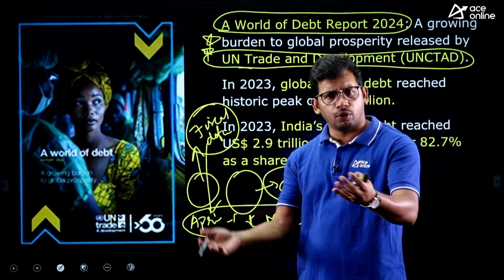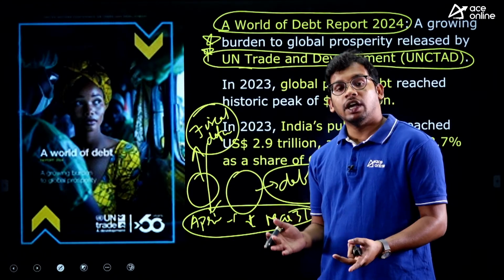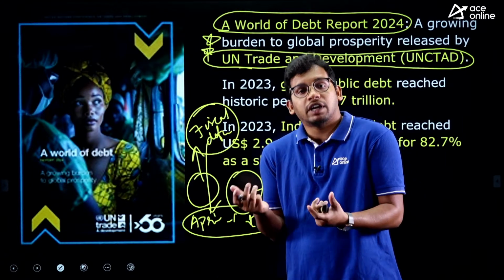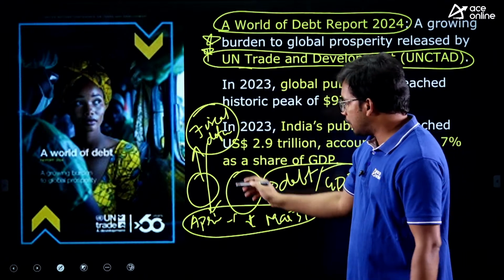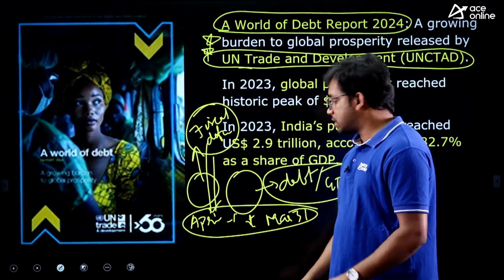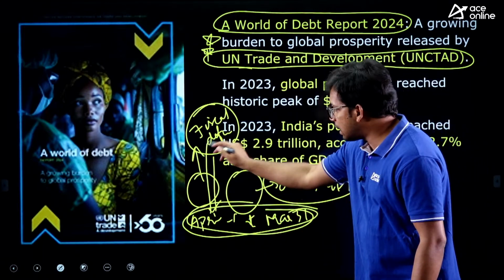Debt means it is a loan taken from someone else. Very simple. And liabilities means what we need to pay back. So any liabilities or debts taken by the government in one particular year is called fiscal deficit.